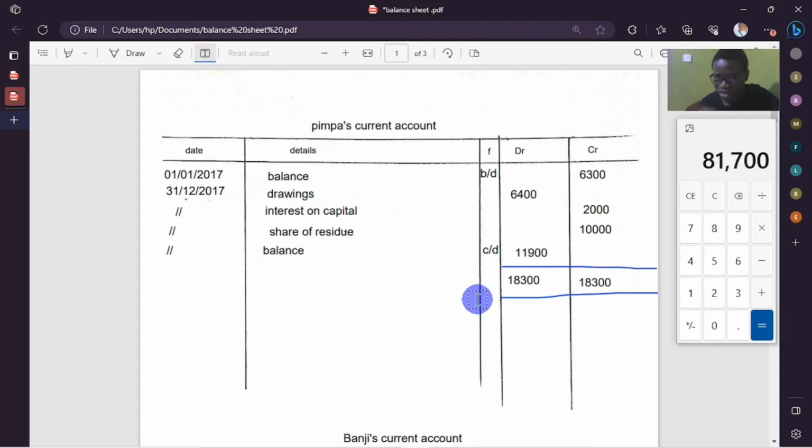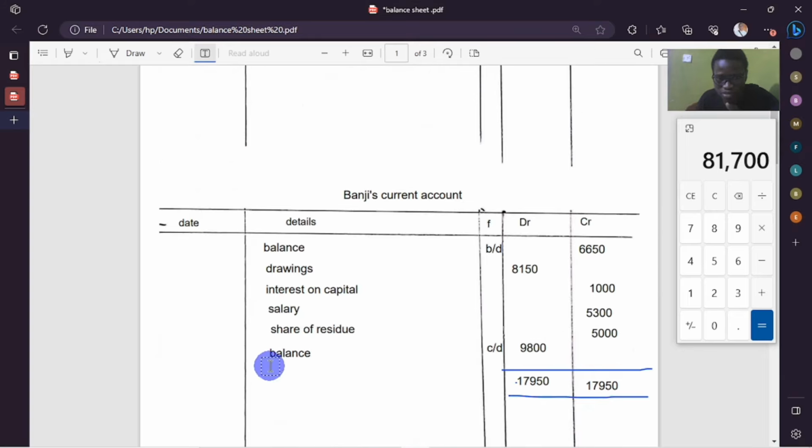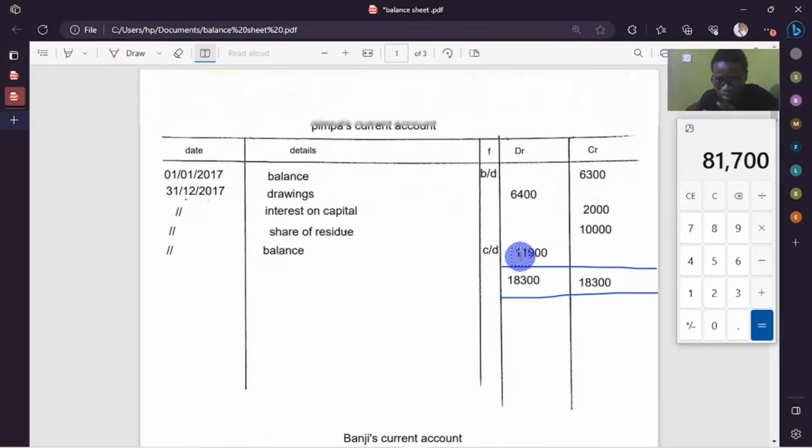So another secret when you're now down there in the balance sheet is this. When you're having these two, as you can see, both their balances are on the debit side as a closing balance. Then when you take it to the balance sheet, you're going to add to the figure on top, the capital that you calculated. But if the closing balance was found on the other side, then from the total capital that you calculated, you're supposed to subtract. So this is something that you need to keep in mind as you are calculating your current account.